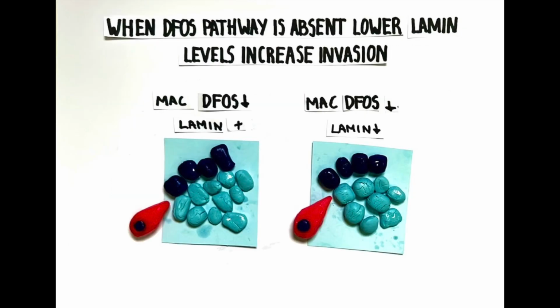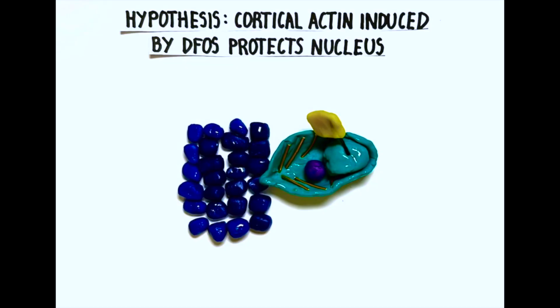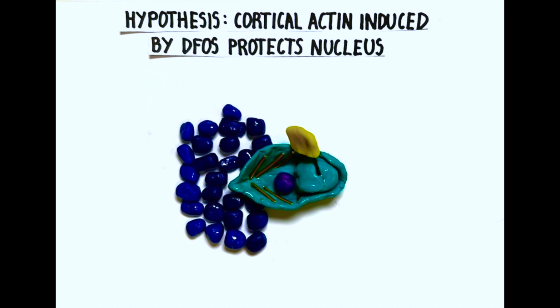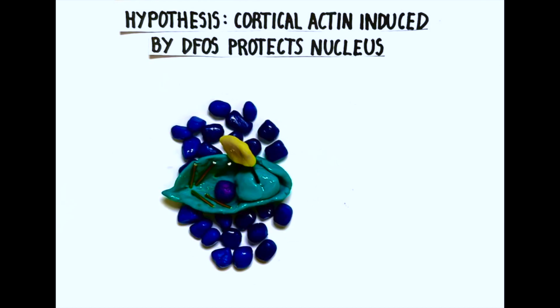However, when D-Fos was no longer functional, then reducing lamins increased macrophage invasion and rescued the D-Fos defect. This argued to us that normally the cortical actin shell induced by D-Fos prevents the stiffness of the nucleus from playing a role in invasion. We hypothesized that the cortical actin induced by D-Fos could act like the outer walls of an ice-breaking ship, protecting the nucleus inside and helping push away the surroundings.